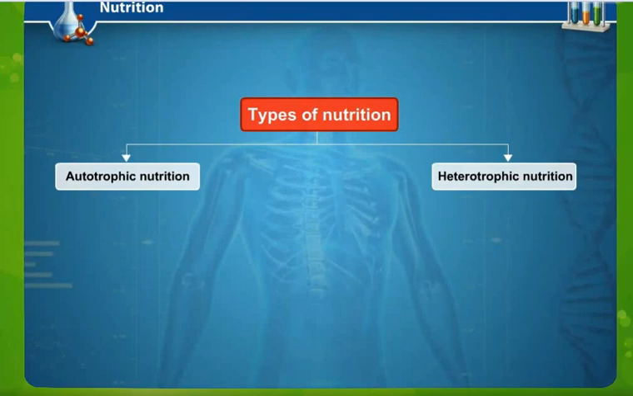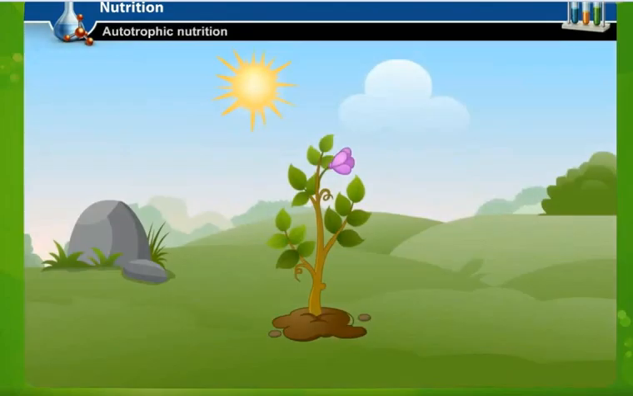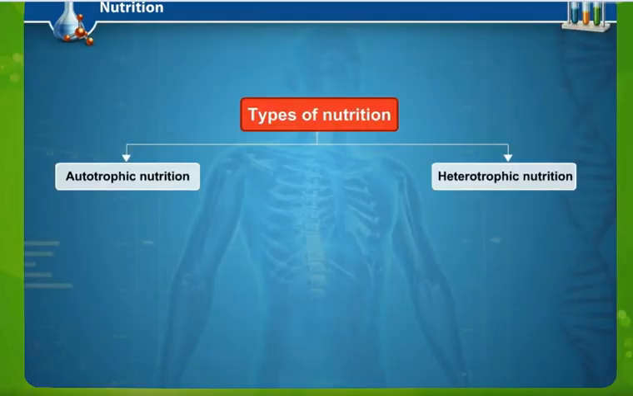Heterotrophic nutrition: some organisms depend on other plants and animals for their food, and hence because they are dependent on others, this mode is called heterotrophic nutrition.